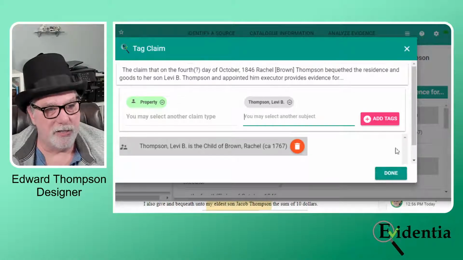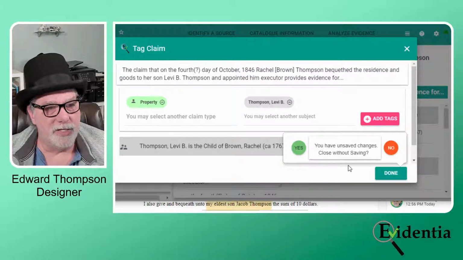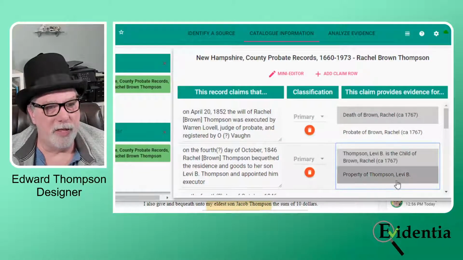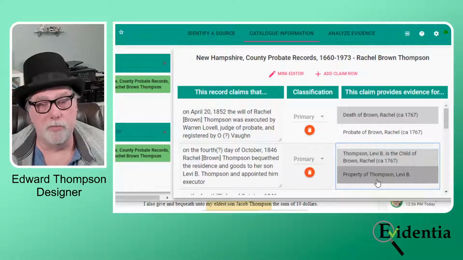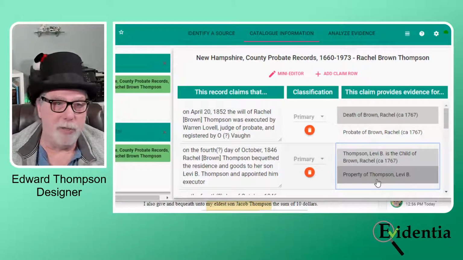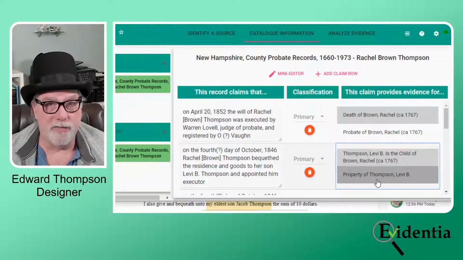I keep... you saw me go for the done. Actually, I think if I do done, as long as this person has got a tag, in other words, he's got a circle, I think by default, oh no, it'll warn me. You have unsaved changes, close without saving. No, I don't want to do that. So I hit the add tags. Now it's down here. Boom. I've got the property of. So later when I go and pull up a summary report, that would alert me to the fact that there's some property claims for Levi.